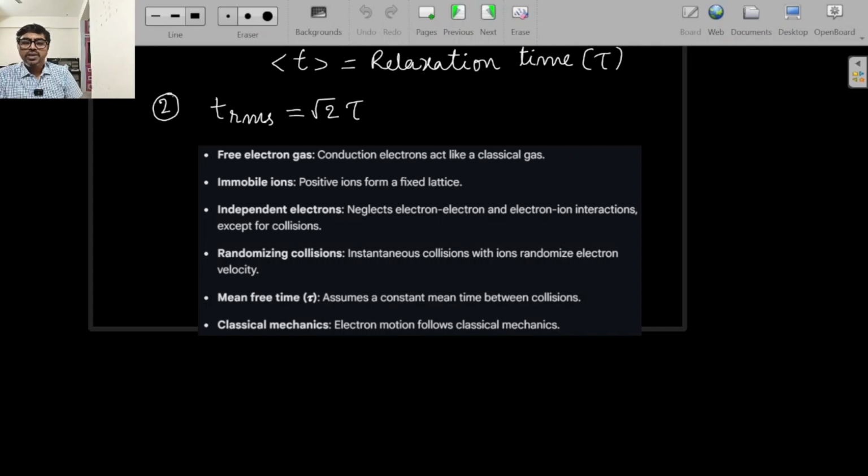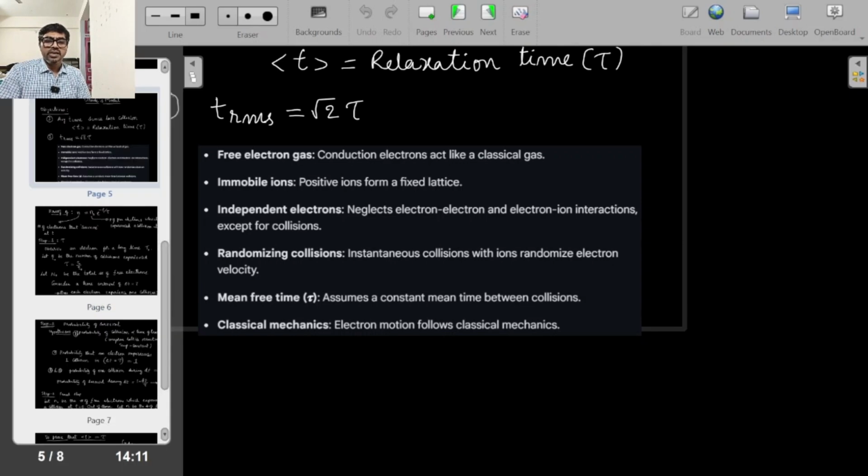Mean free time, in the sense of average time between two successive collisions, is assumed to be constant because we assume the lattice structure and temperature to be uniform. Under that assumption, tau would remain the same. And then classical mechanics: we assume that Newton's law is valid, probability ideas are valid, kinematic equations are valid. These are the assumptions we have taken, and with these assumptions we are going ahead.